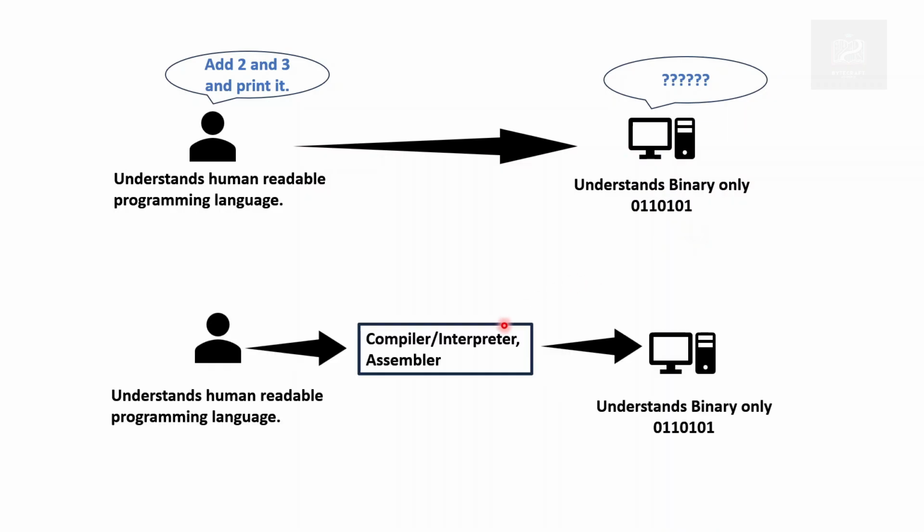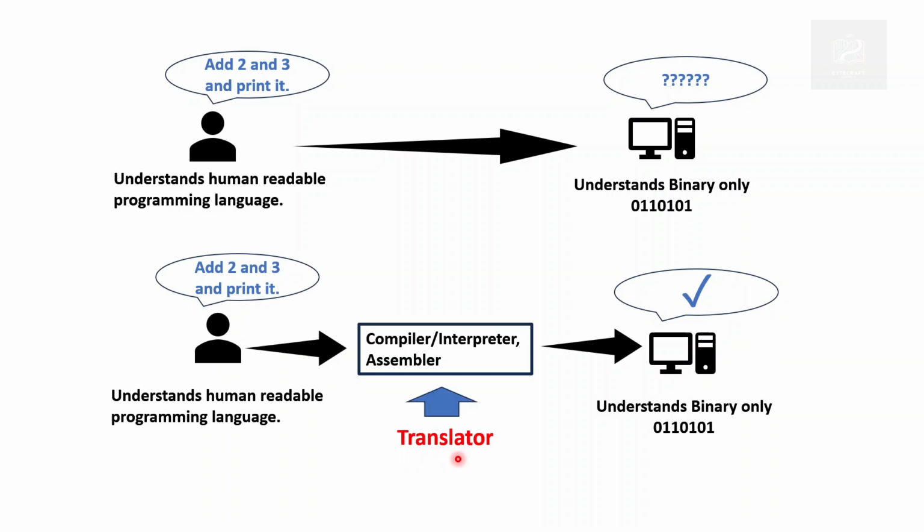Let's understand how. So here, a human readable programming language with the help of compiler, interpreter and assembler gets converted to computer understandable binary information. Now again, if we try to send the instruction like add 2 and 3 and print it, with the help of compiler and interpreter, the instruction can easily be translated to machine understandable binary information, and now the machine can easily understand it and print it. So the translator has a significant role here to convert human understandable programming language to machine understandable binary information.